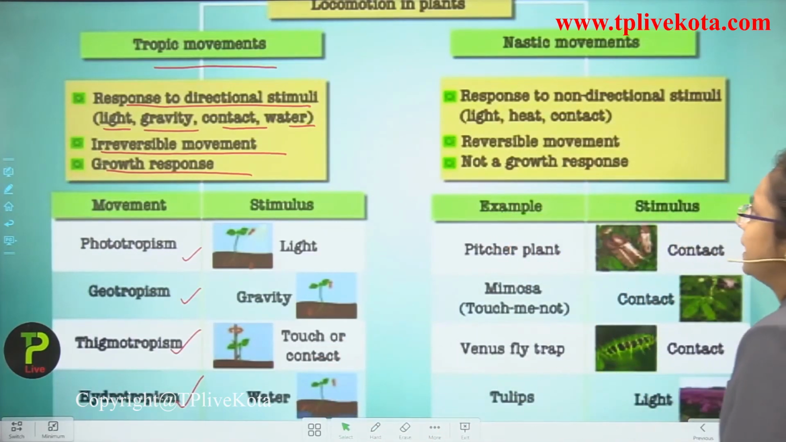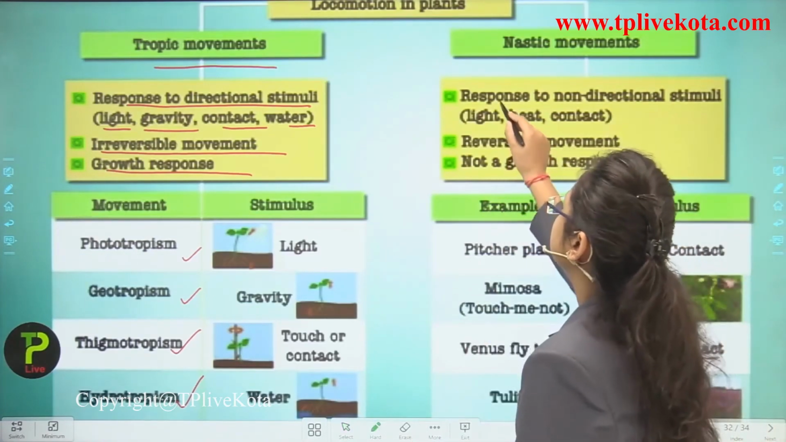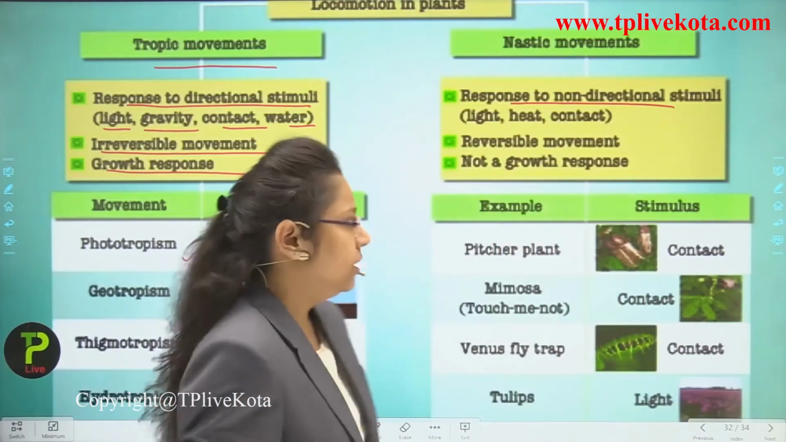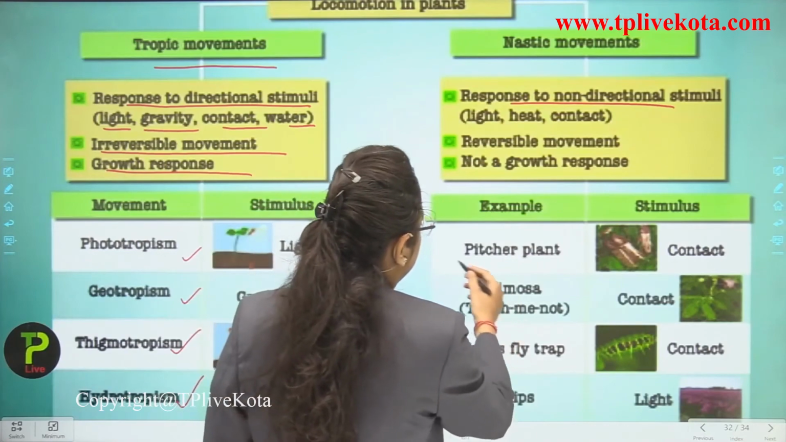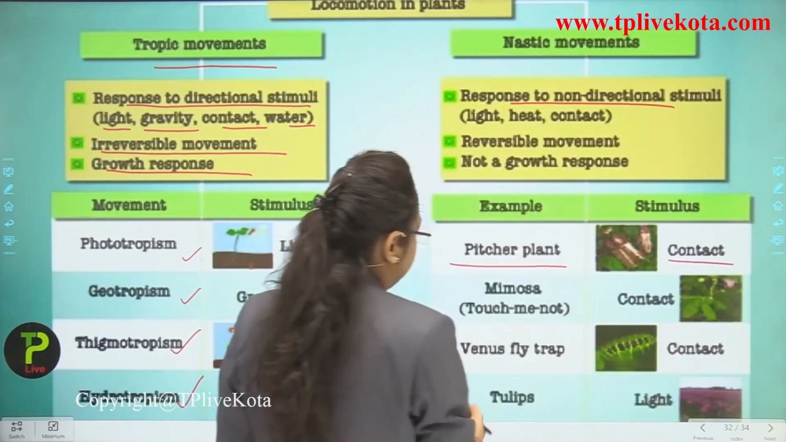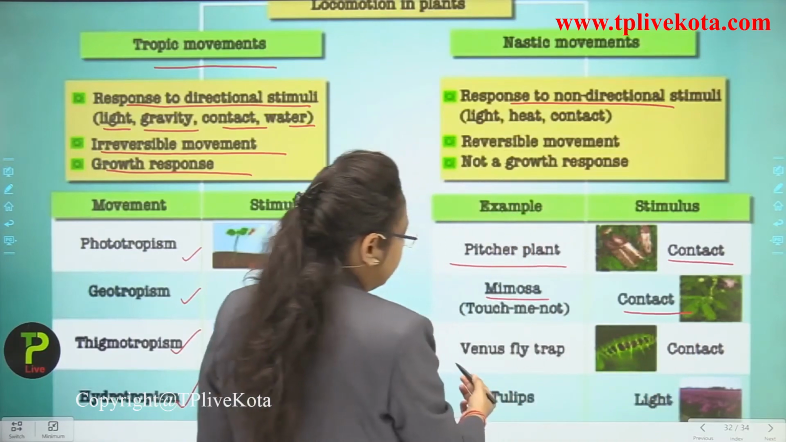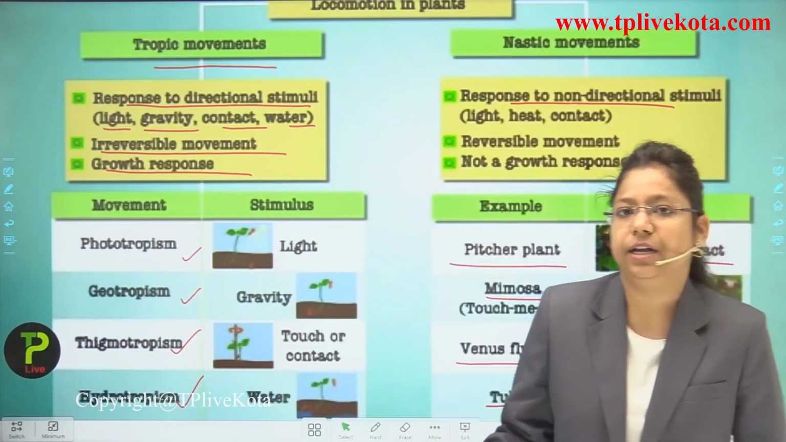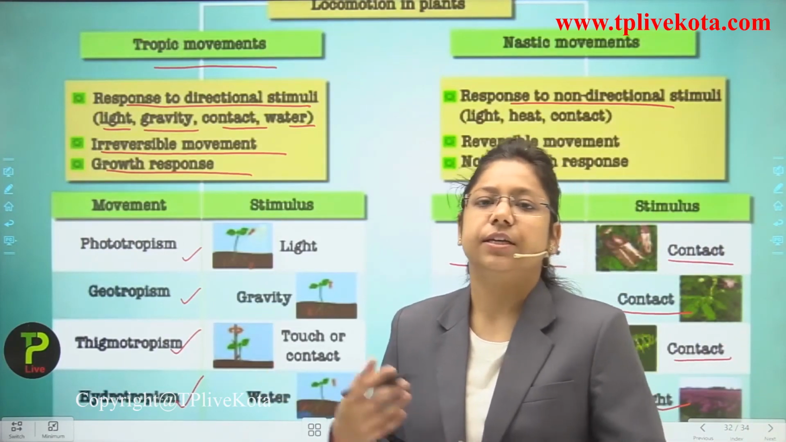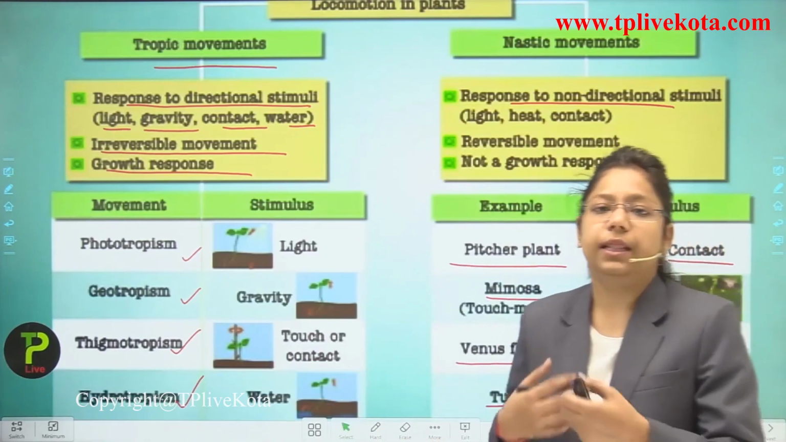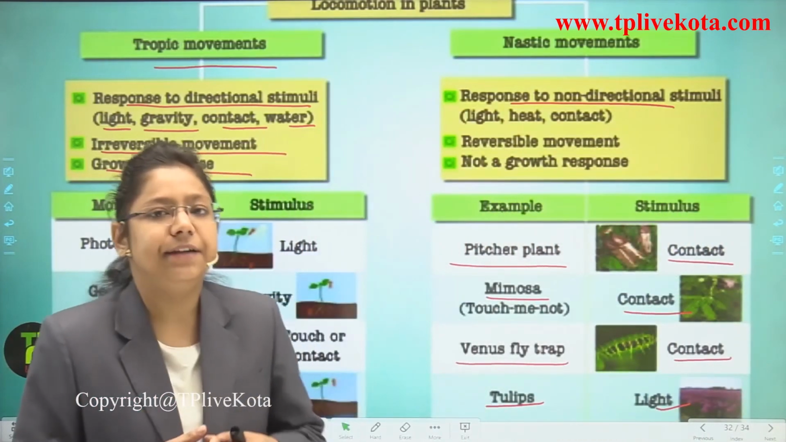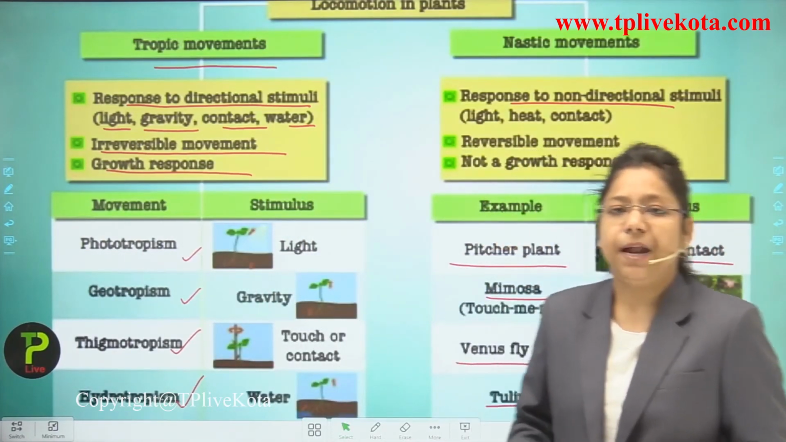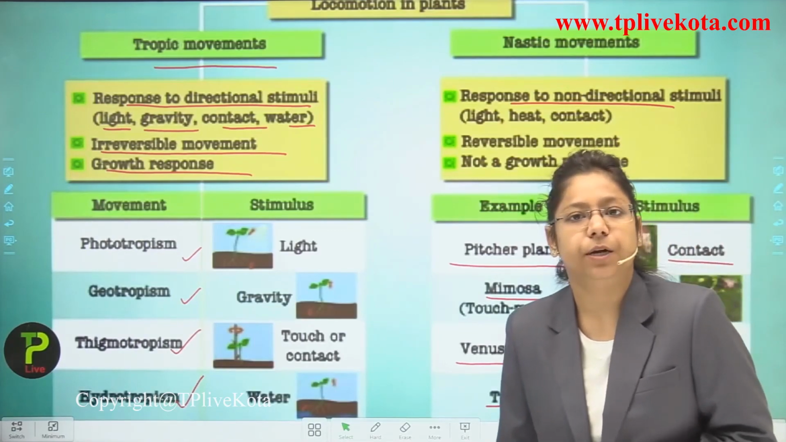Now if we talk about nastic movements, then they are what? The non-directional movements. Why are they known as non-directional movements? Because they are reversible movements. Now the examples are pitcher plant showing contact stimulus, mimosa contact stimulus, Venus flytrap contact stimulus, and the last one, tulip, the light stimulus. Even the dandelion and the moonflower, the plants we studied about, are all responding towards the light stimulus. So this is how the nastic movements and tropic movements are carried out inside a particular plant. This is how the coordination takes place inside a particular plant.